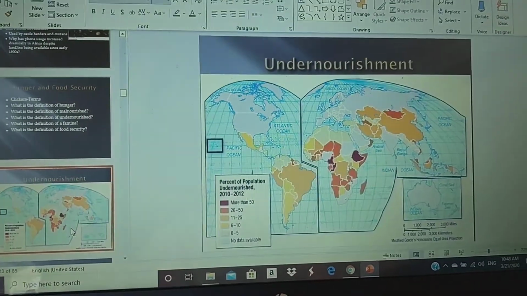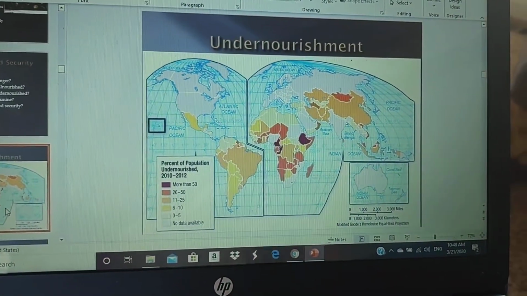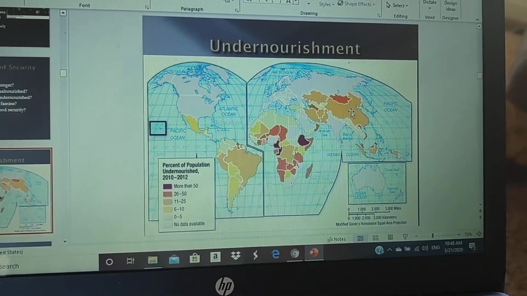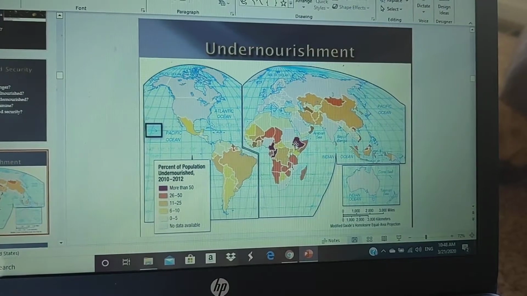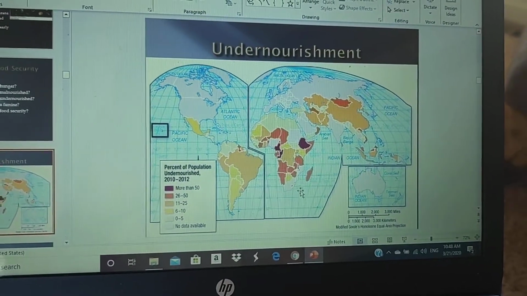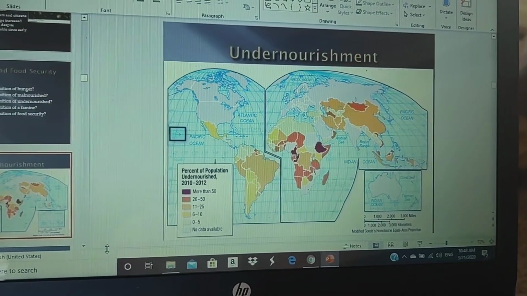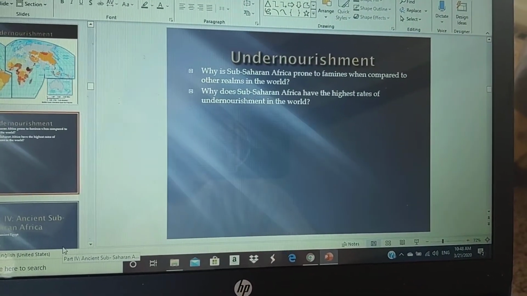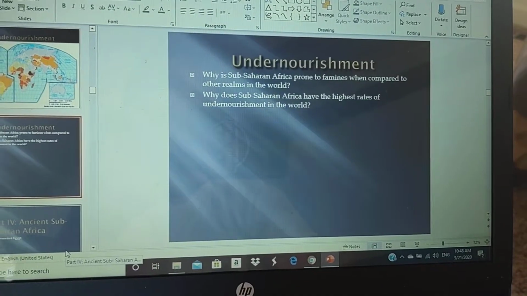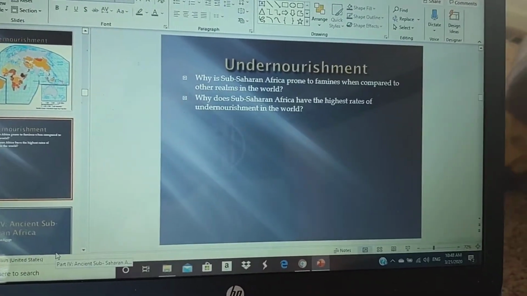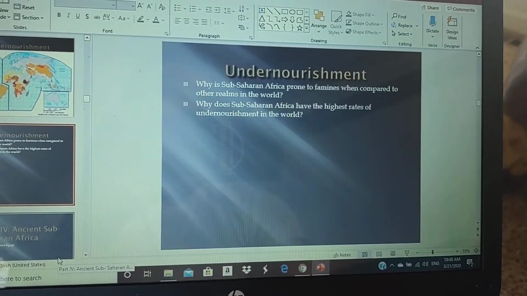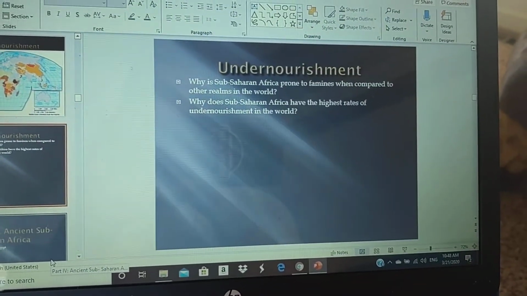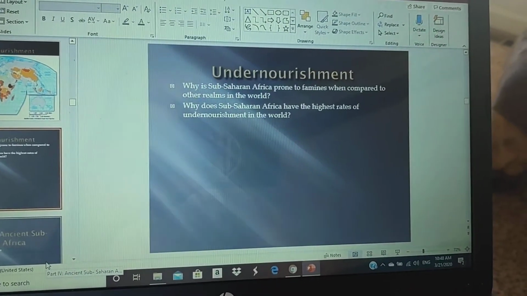Now if you notice here on the map, obviously a little outdated because it's showing China as being undernourished, not so much now at the present, you're seeing it mostly here in sub-Saharan Africa. There's no denying that. Sub-Saharan Africa has the highest rates of undernourishment because people are not getting the necessary caloric intake to survive. People also are not getting the necessary nutrients to survive.